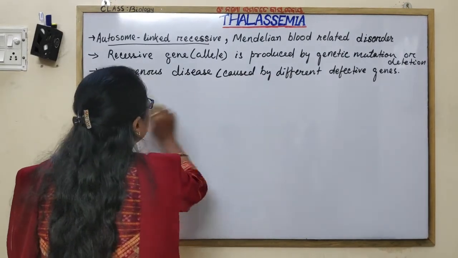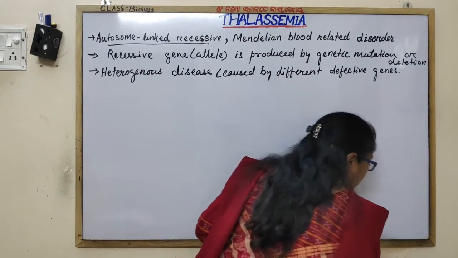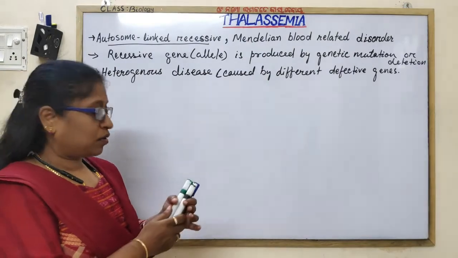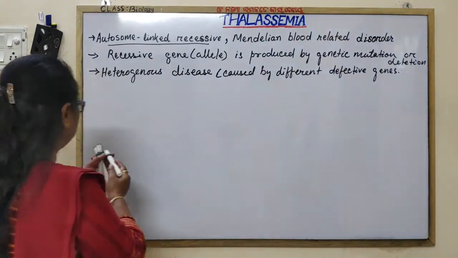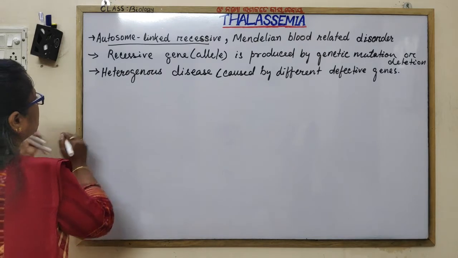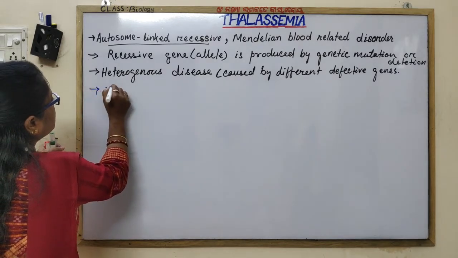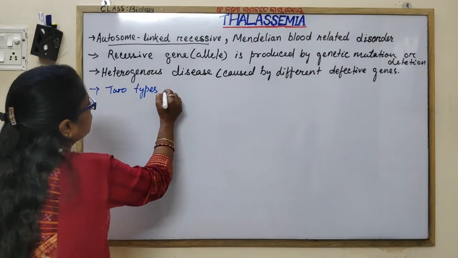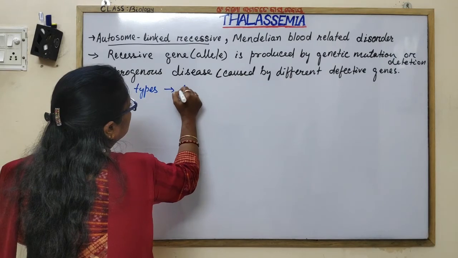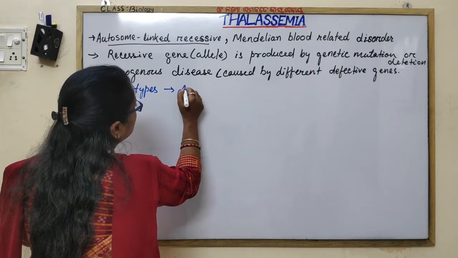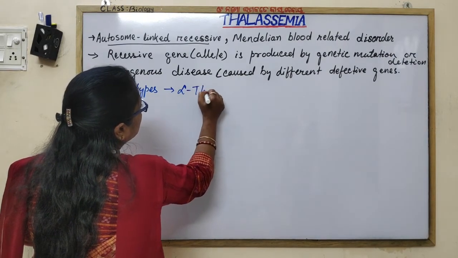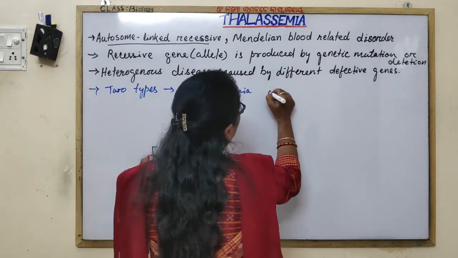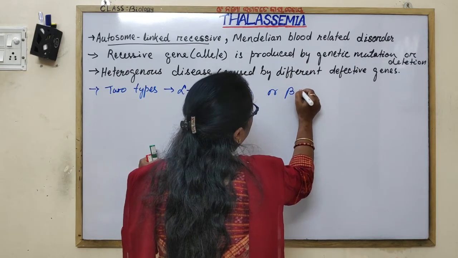Hemoglobin is made up of two different kinds of protein chains, so it can be alpha or beta thalassemia. It can be of two types, that is, alpha thalassemia or beta thalassemia.